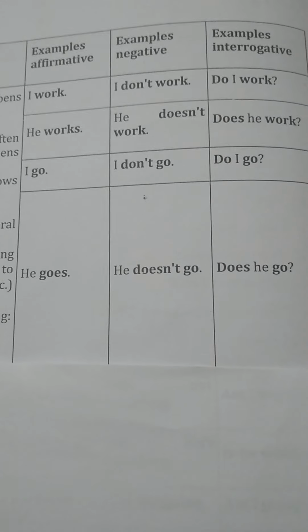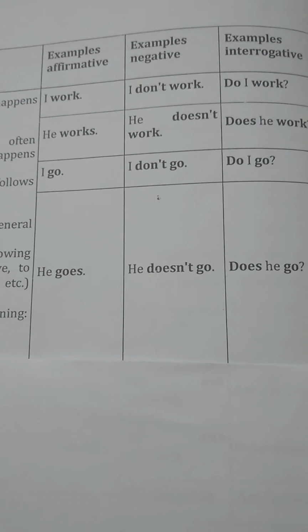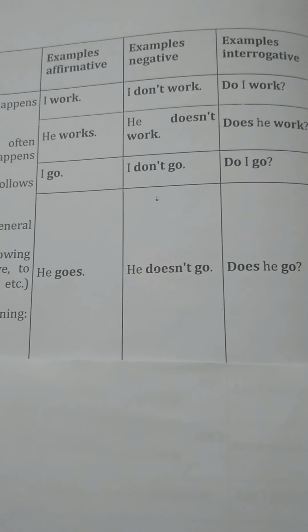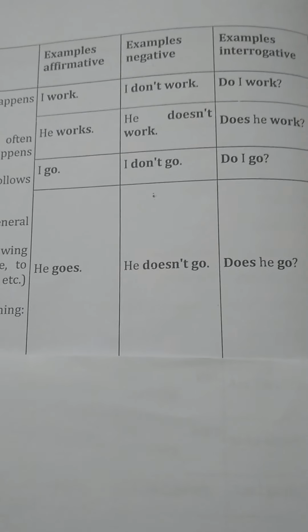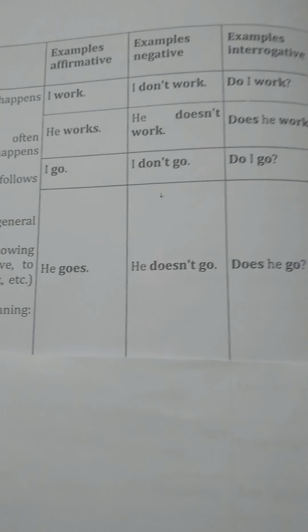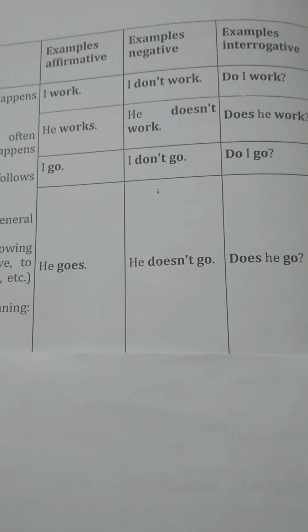Now you think why we do not write works here, why we write only work? Because here we are using does not. So does indicates simple present tense, that's why we write work here. If do or does is present in a sentence, we write only the first form of the verb. Clear? Then I go.